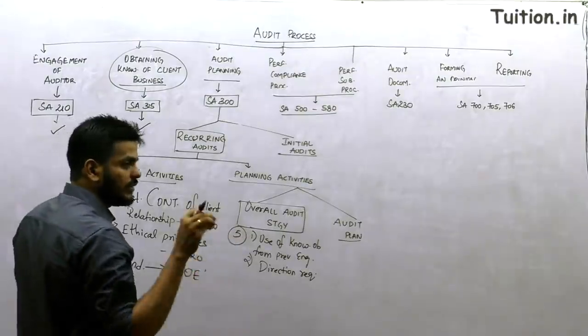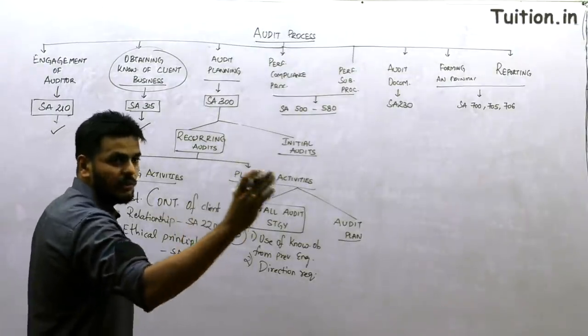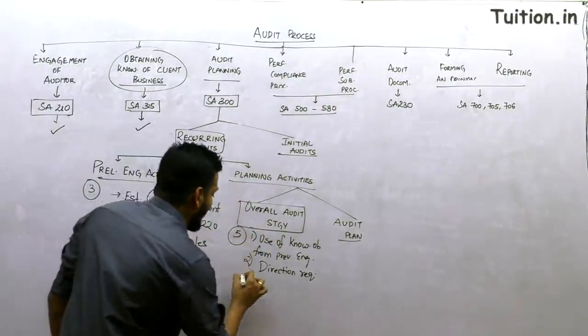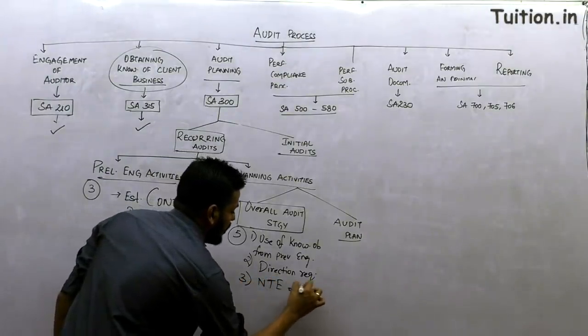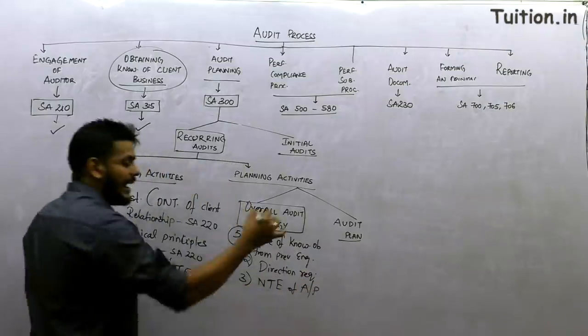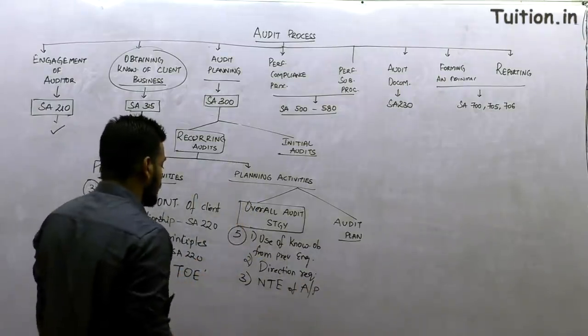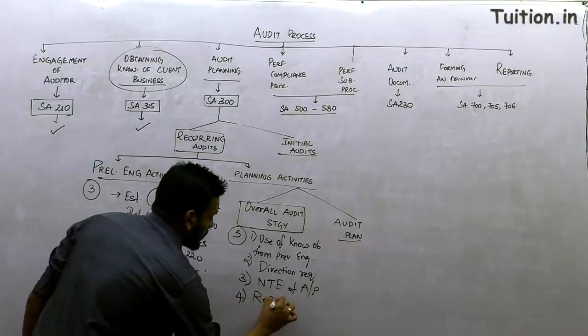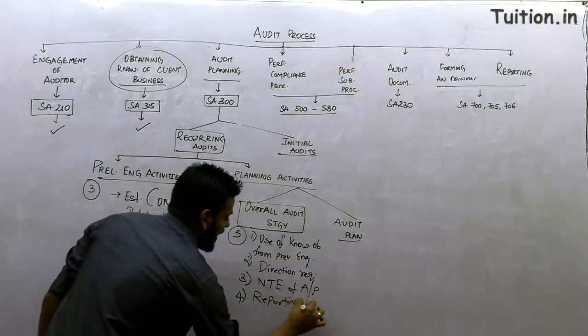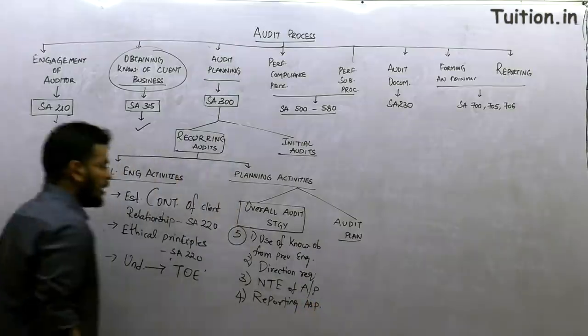The auditor has to decide what directions to give to the team. Then the nature, timing and extent of audit procedures are to be planned, and most importantly the reporting aspects are to be discussed.